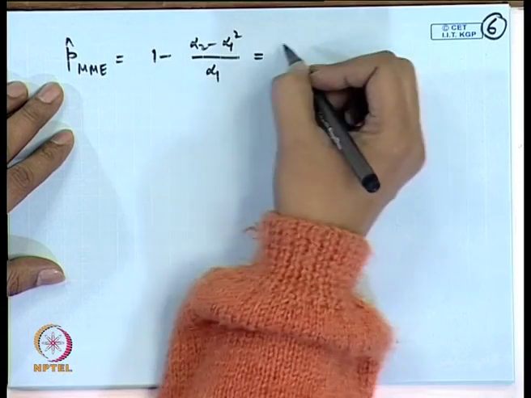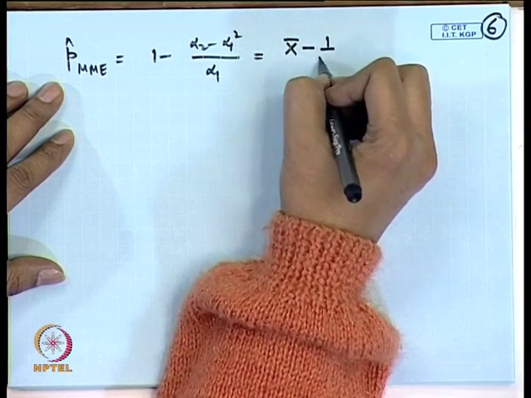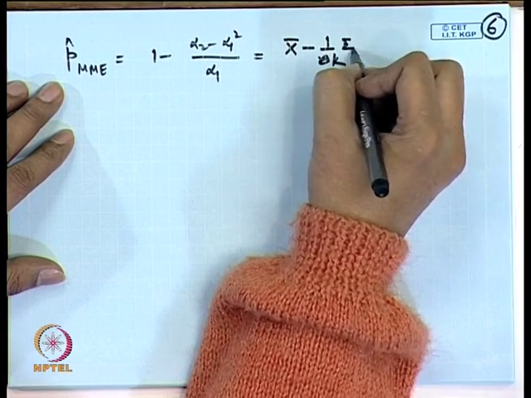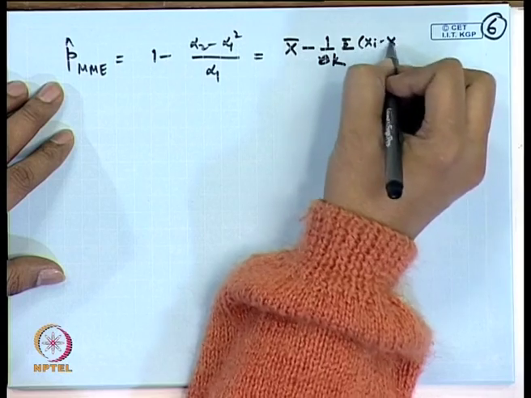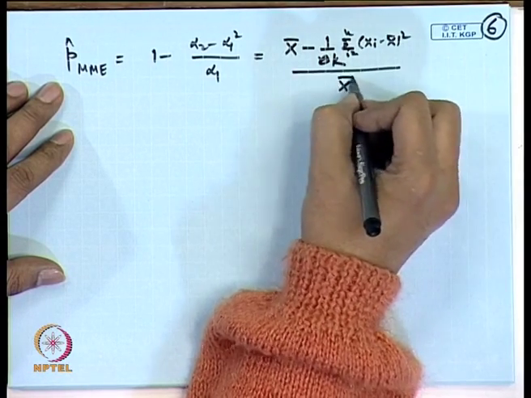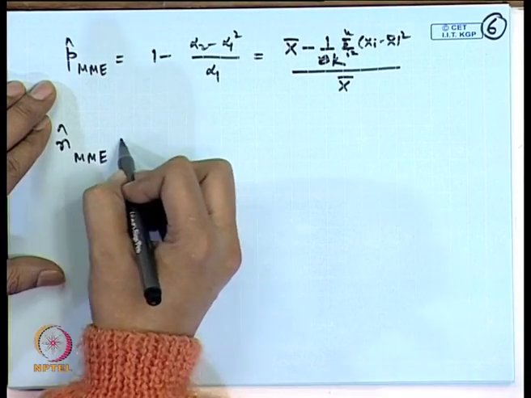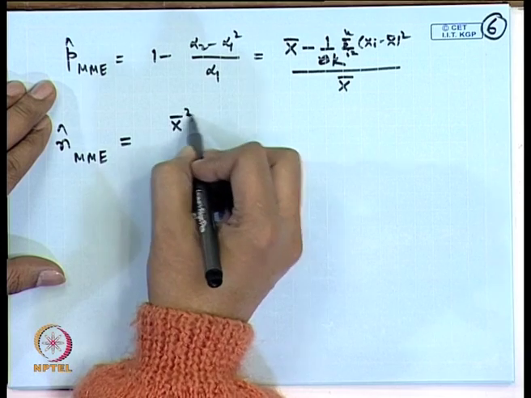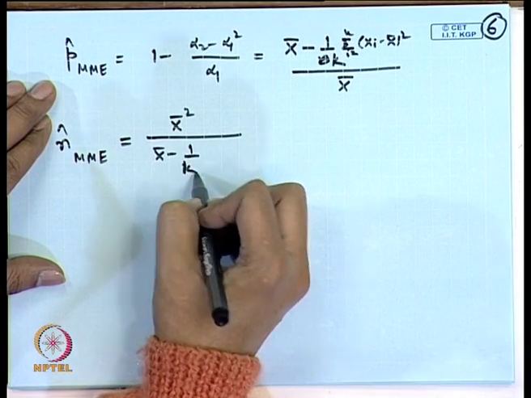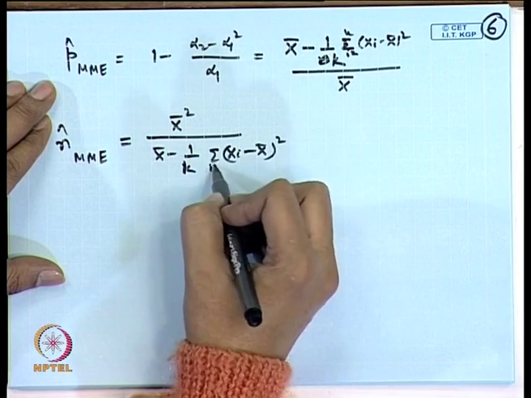So, if you substitute those values, this turns out to be x bar minus 1 by k sigma x i minus x bar square, i is equal to 1 to k, divided by x bar, and n is estimated by x bar square divided by x bar minus 1 by k sigma x i minus x bar square, i is equal to 1 to k.